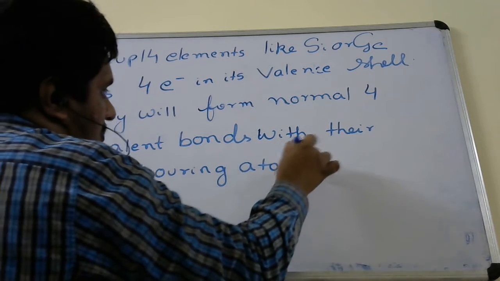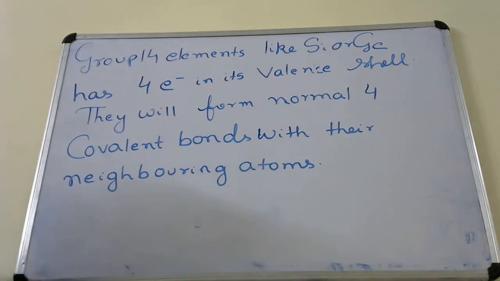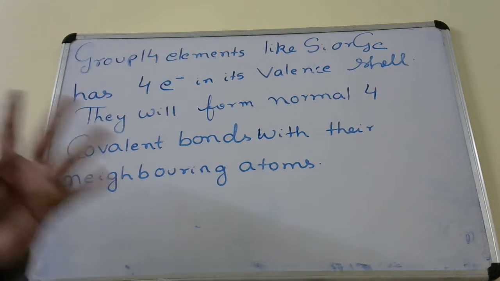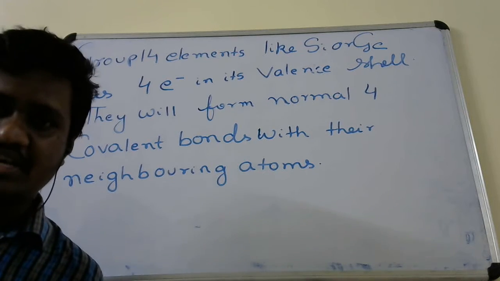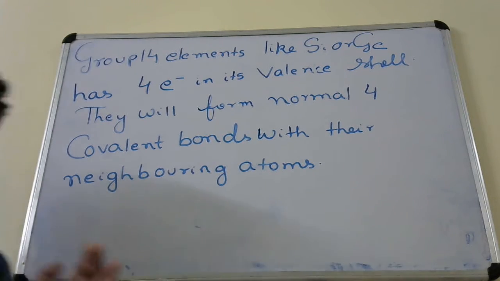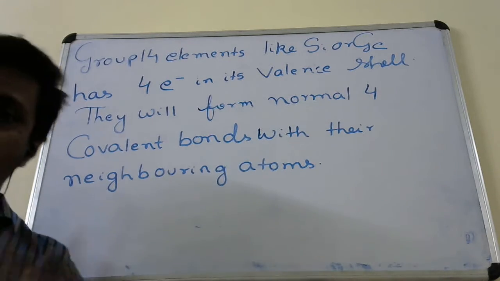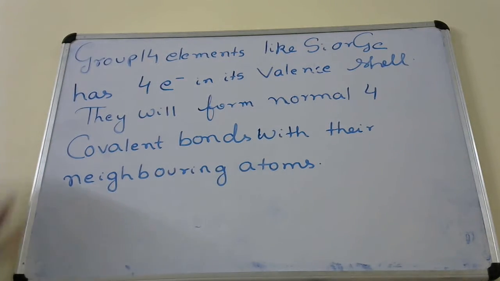Since silicon or germanium atoms have 4 electrons in their outermost or valency shell, they will form normal 4 covalent bonds with their neighboring, their nearest, silicon or germanium atoms, because they have 4 electrons in the outermost shell.